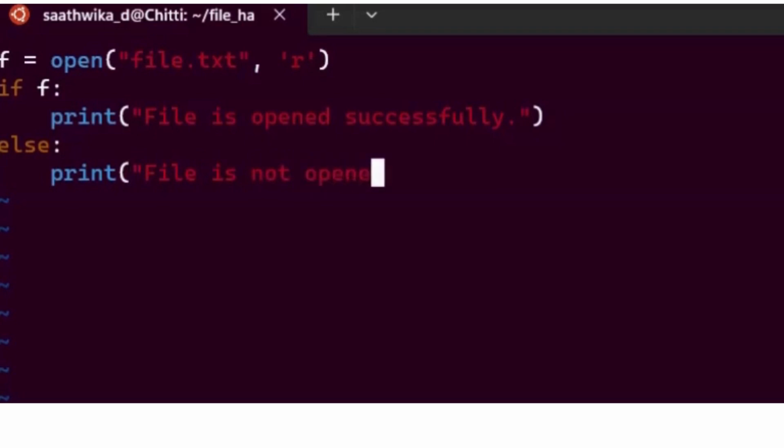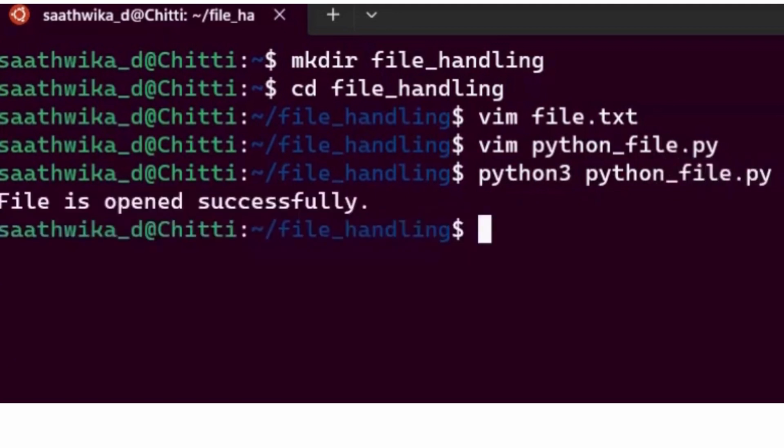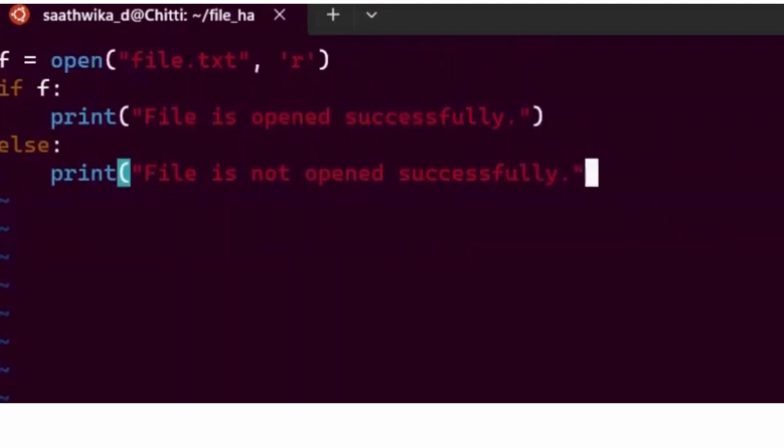Now, let us take a look at the output. For looking at the output, we need to type the command python3 python_file.py. By doing so, we see the output that the file is opened successfully. Now, to proceed to the next step, which is reading the content we have typed in the text file, we need to use another function called read.